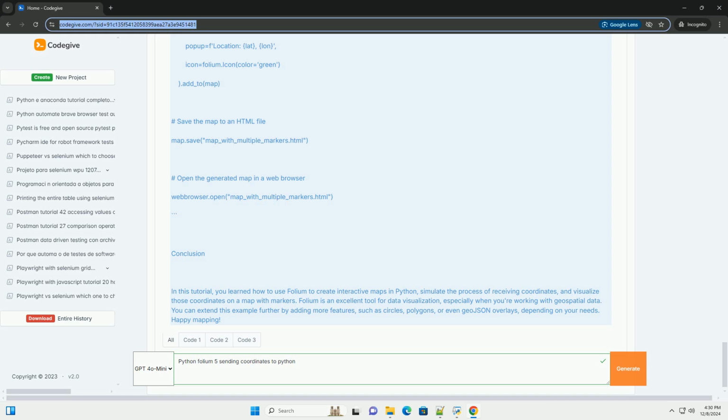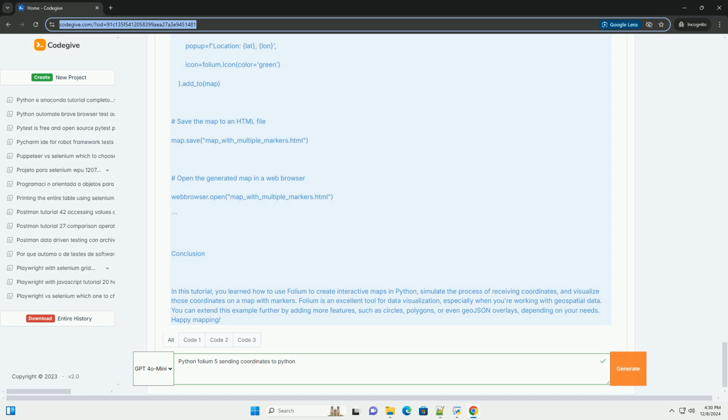Complete code example. Here's the complete code that includes all the steps. Python. Import folium. Import webbrowser. Simulating receiving coordinates from an external source.